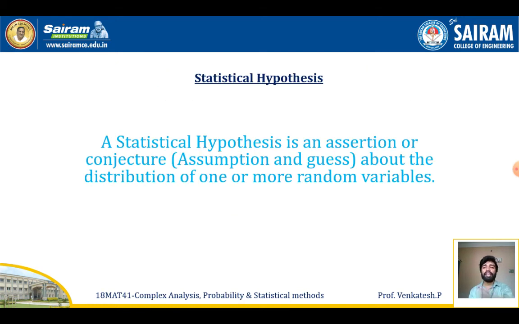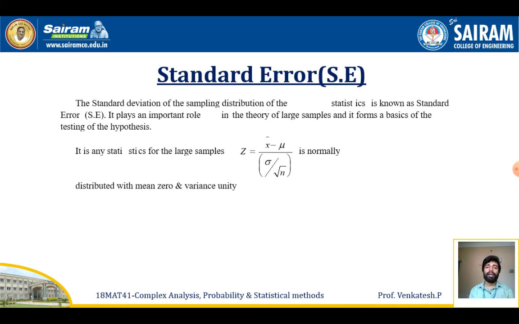Next is standard error. The standard deviation of the sampling distribution is called the standard error, and it is given by the formula z is equal to (x bar minus mu) by (sigma into square root of n). This can be treated as an expression for the normal distribution also, with mean 0 and variance equal to unity.